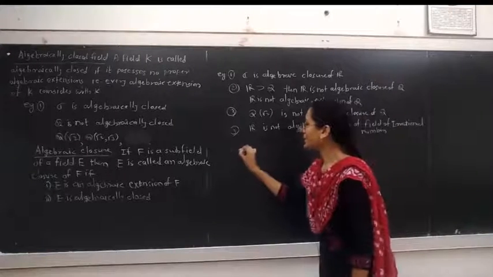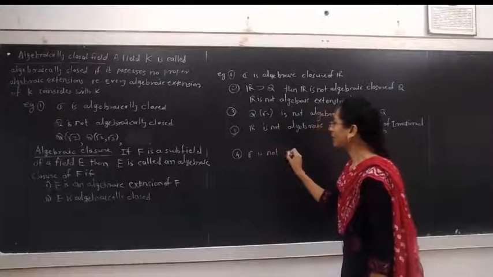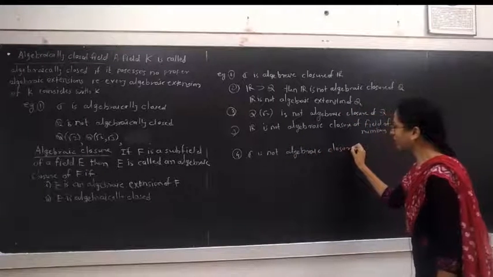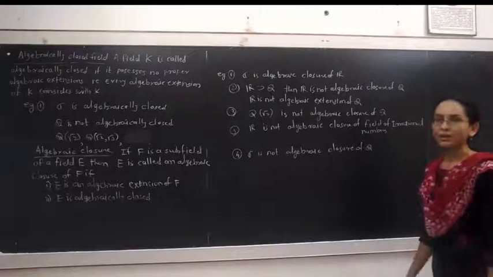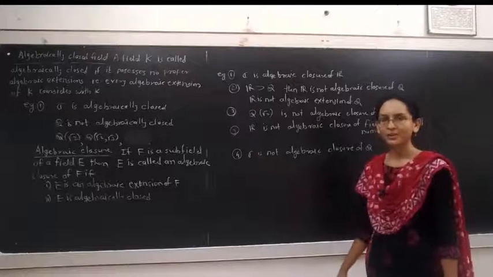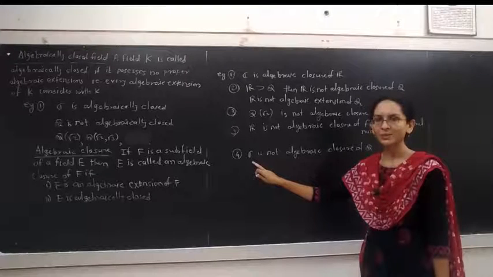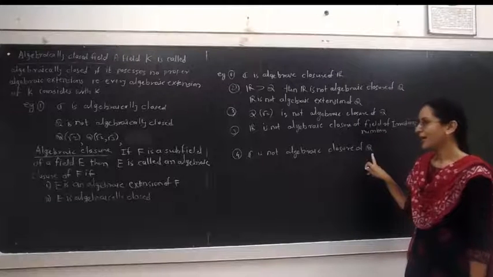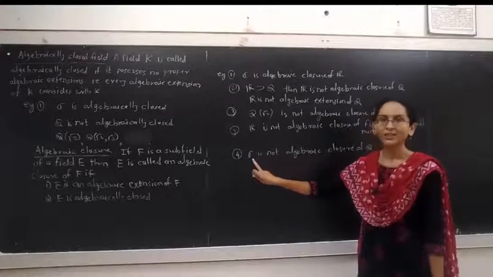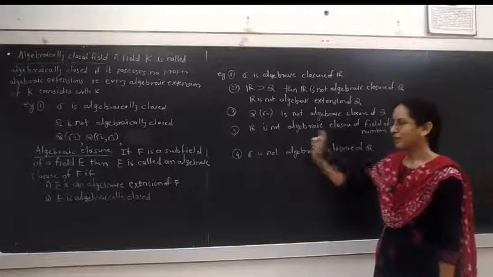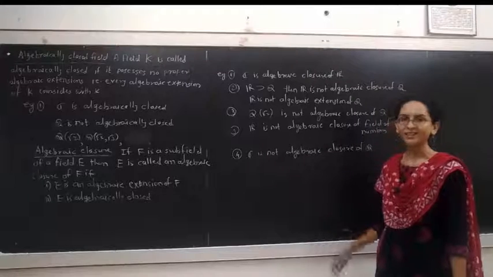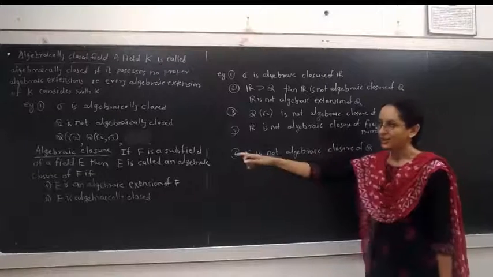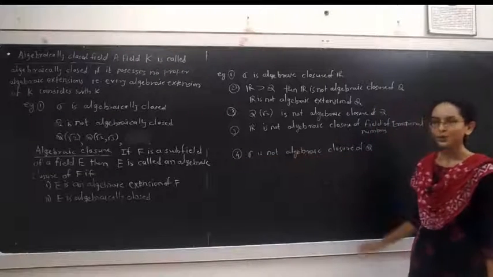Fourth example, C is not the algebraic closure of field Q. We know that C is algebraically closed because there does not exist any proper algebraic extension for the field C. But it is not the algebraic closure of Q because there are elements in C which are not algebraic over Q. There are elements in C which are transcendental over Q. Therefore, C is not an algebraic extension of Q. Hence, by the definition of algebraic closure, C is not the algebraic closure of the field Q.